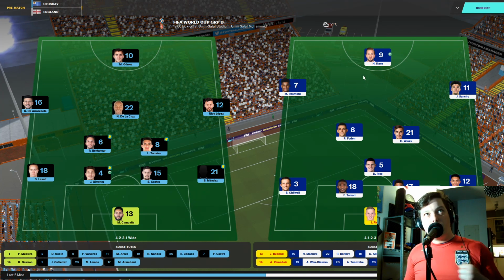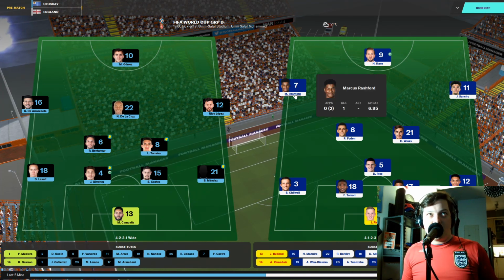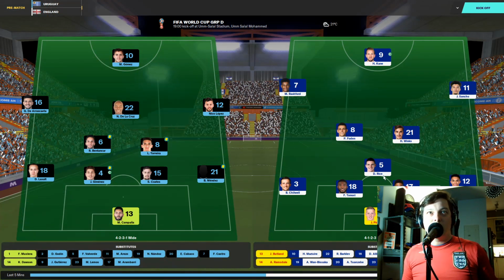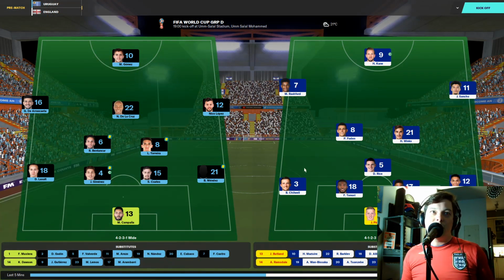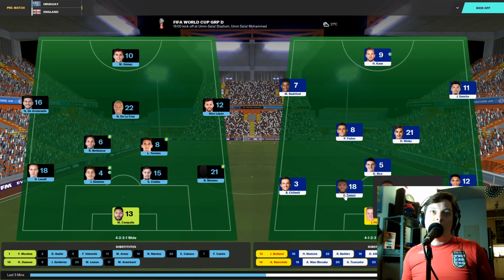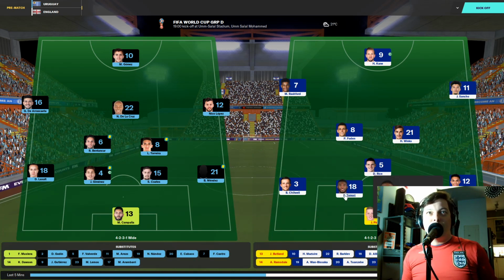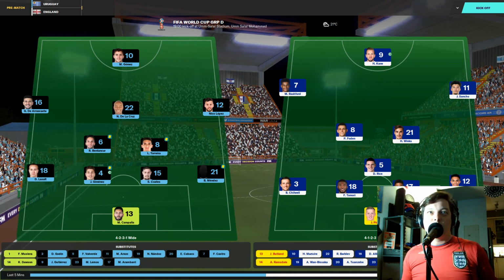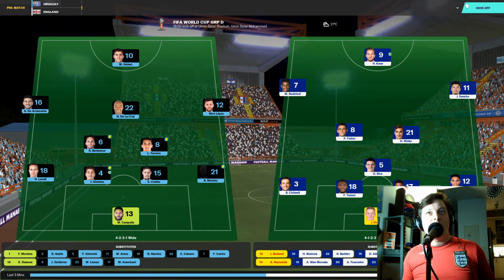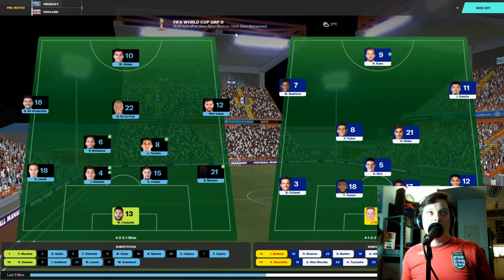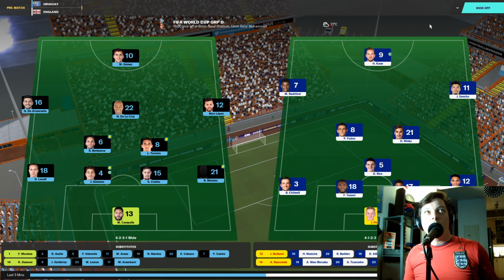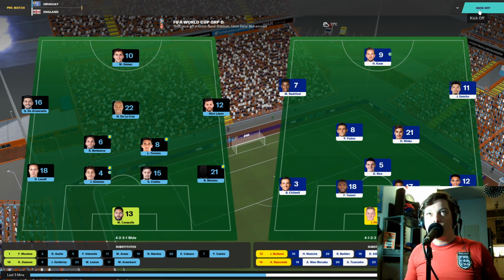And for England, we have Harry Kane up top with Marcus Rashford on the left, Jadon Sancho on the right, Phil Foden and Harry Winks with Declan Rice behind them in the midfield, Ben Chilwell, Fikayo Tomori, Joe Gomez, and Trent Alexander-Arnold in defense with Jordan Pickford in net. Should be very interesting, nervy matchup. We're at the Salal Stadium. It's 21 degrees Celsius. Let's kick off the first half.